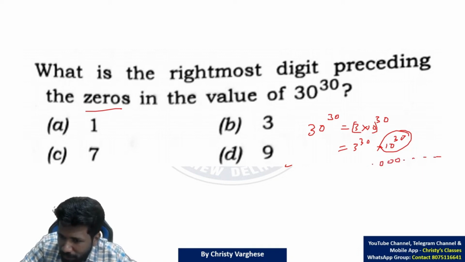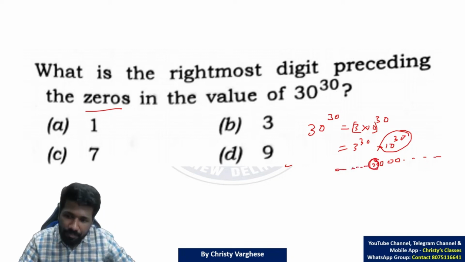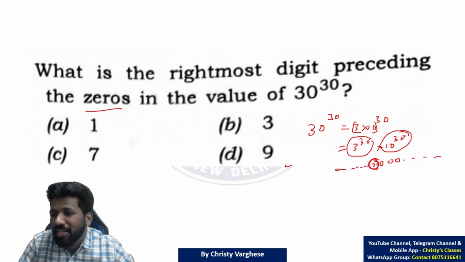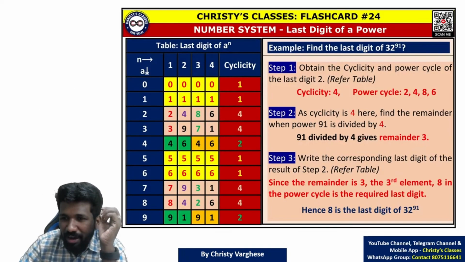Before that, just before that, there is a number x. Say a, b, c, d up to x. This x is what we need to find. That means 3 raised to 30, what is its last digit? How to find the last digit?